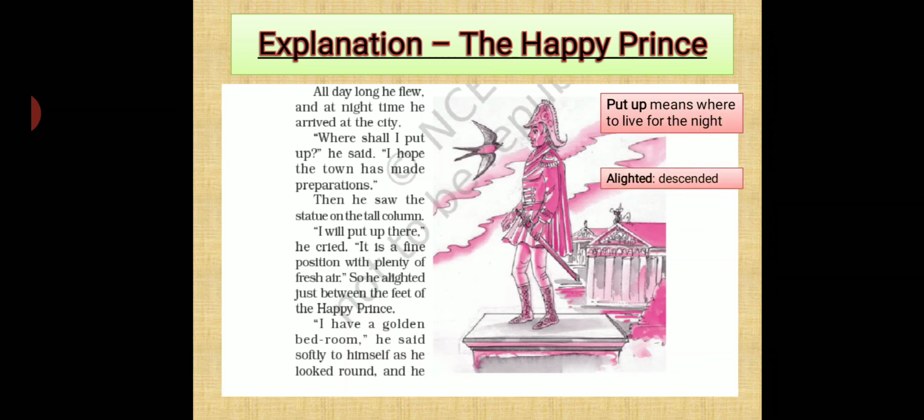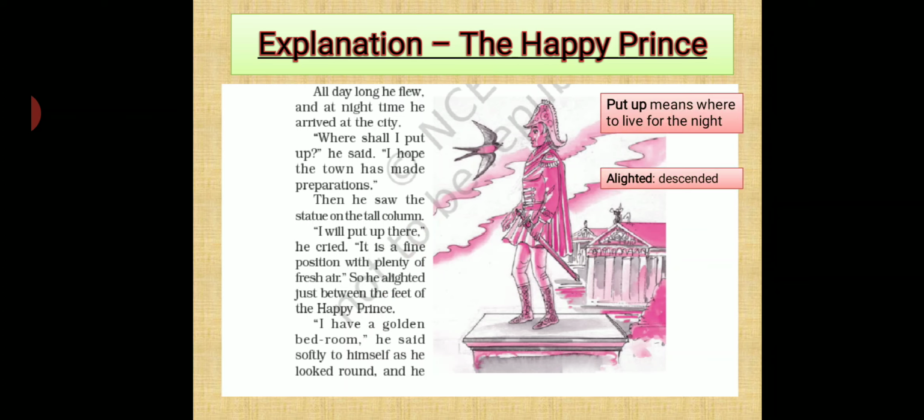Now what it is saying is that when this teeny bird saw this huge statue of the Happy Prince, it thought of staying there for the night. The bird thought that it was a good place to spend the night. There was shelter and a lot of fresh air also. So the bird came and stopped near that statue and sat in between the feet of the statue. And the statue was the Happy Prince.